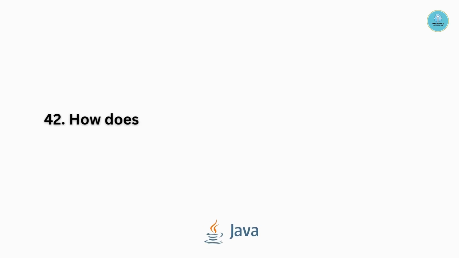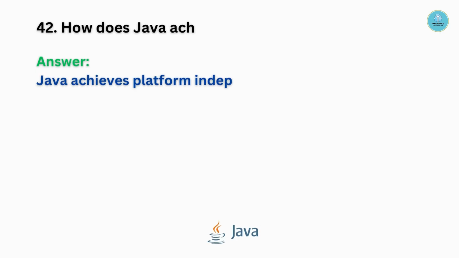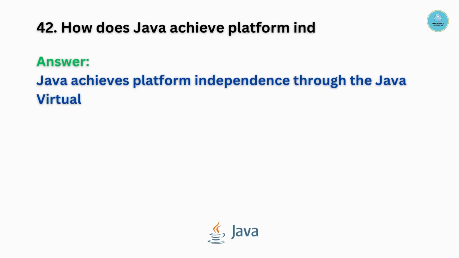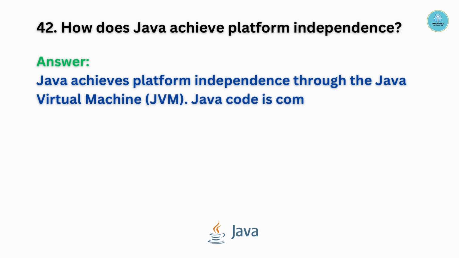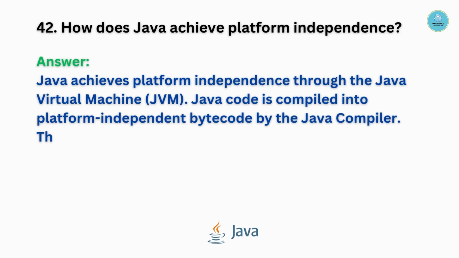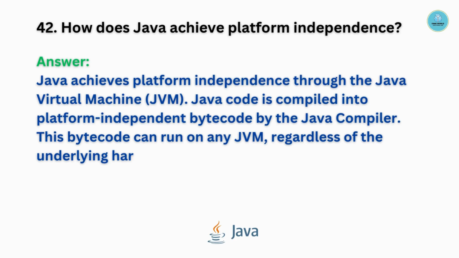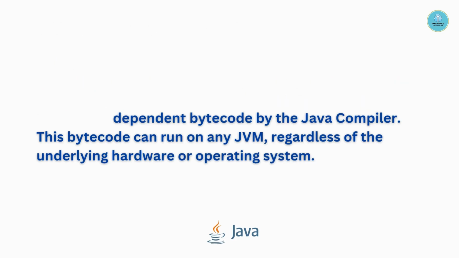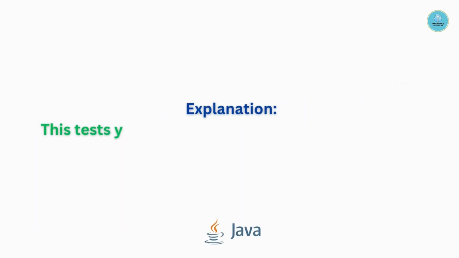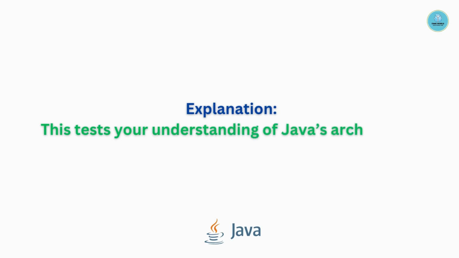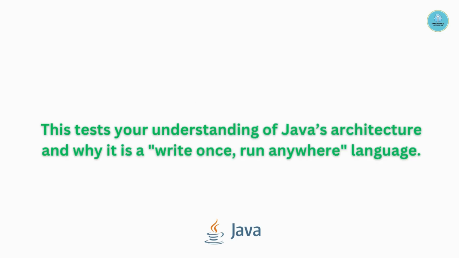Question number 42. How does Java achieve platform independence? Java achieves platform independence through the JVM, that is the Java Virtual Machine. Java code is compiled into platform independent bytecode by the Java compiler. This bytecode can run on any JVM regardless of the underlying hardware or operating system. This tests your understanding of Java's architecture and why it is a WORA, that is write once, run anywhere language.